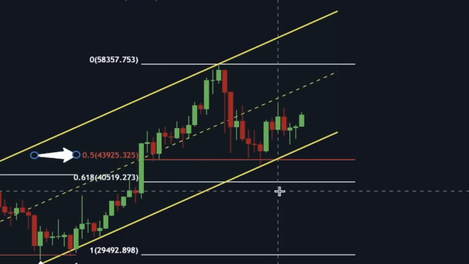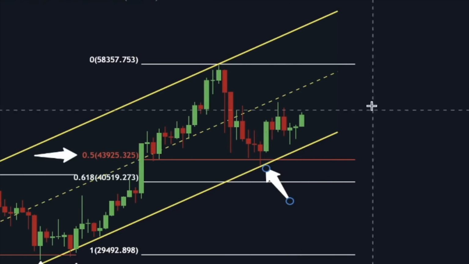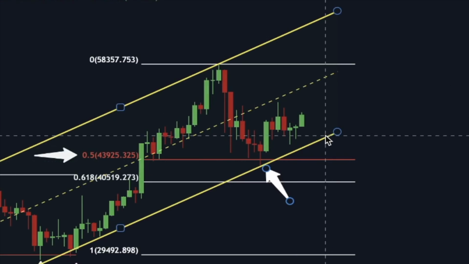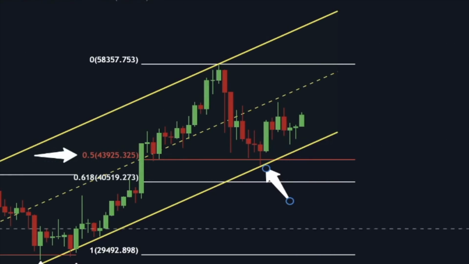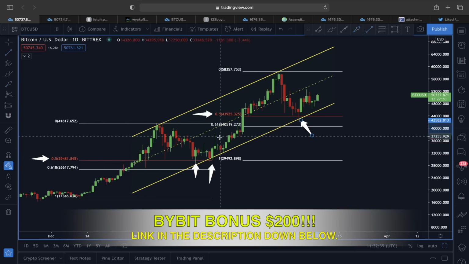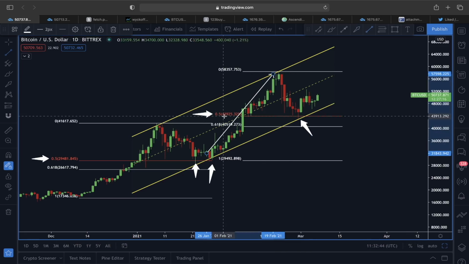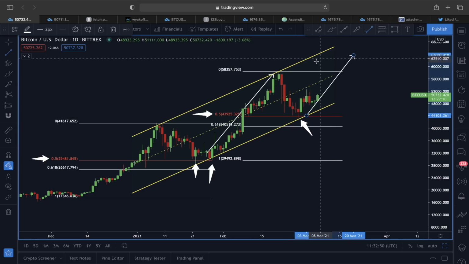You can see the price did come lower, also found support at the lower line of this ascending channel, and now we are witnessing some sort of an impulsive move that could be unfolding right now with Bitcoin price action. Because according to this analysis, after finding support at the lower line of this ascending channel and also this 0.5 Fibonacci retracement level in the past Bitcoin price action, we saw a very impulsive move. So now, since we are finding support at the 0.5 Fibonacci retracement level and also the lower line of this ascending channel, this is also preparing us maybe for another impulsive move just like here.